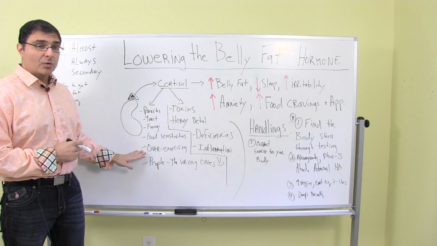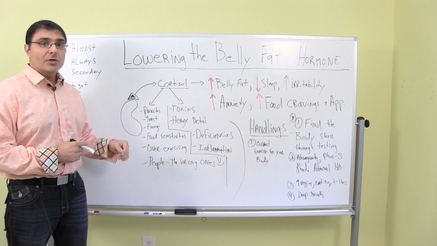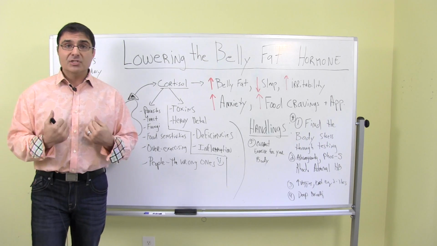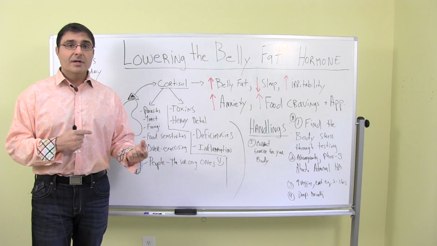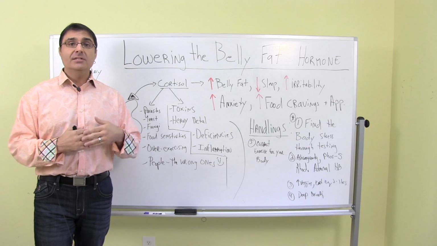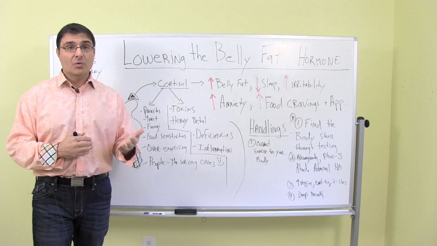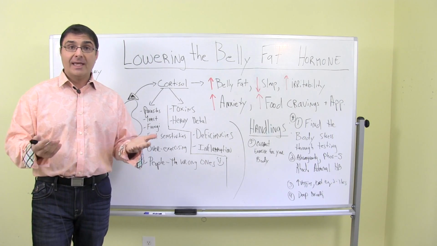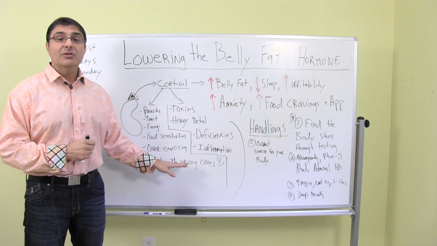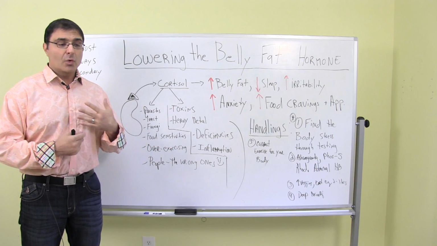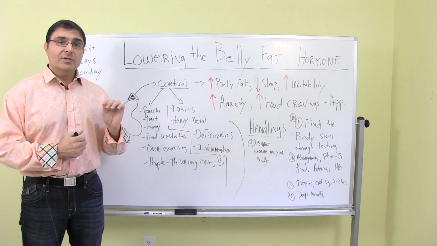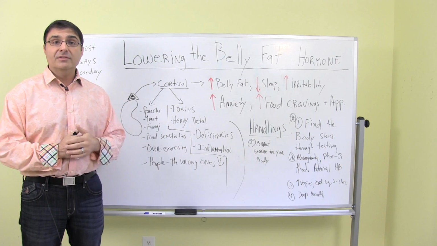Other things that increase cortisol: over-exercising. So when a person's exercising too much for their body, the exercise then becomes a stress. It's no longer a stress reducer, and your body has to respond to the stress by elevating cortisol, because cortisol is also an anti-stress hormone. So over-exercising, not exercising right for your body type, or your body shape, your body imbalances. Certain problems in a person's body require different types of exercise.